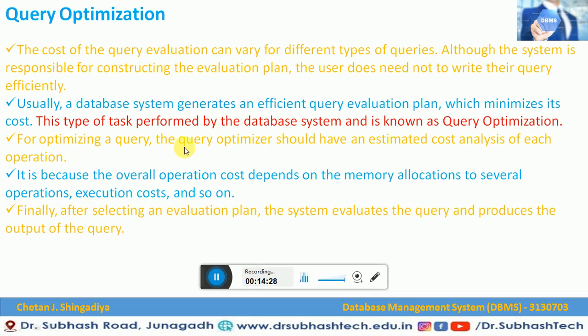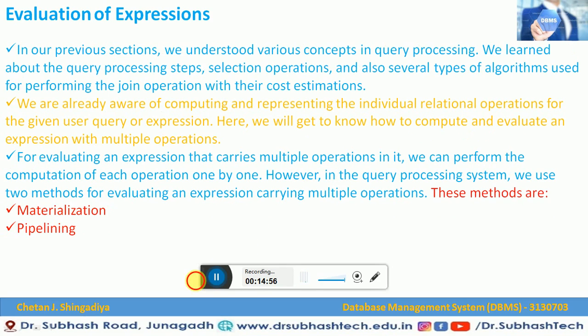For optimizing a query, the query optimizer should have an estimated cost analysis of each operation, because the overall operation cost depends on memory allocation to several operations, execution cost, and so on. Finally, after selecting the evaluation plan, the system evaluates the query and produces the output. So this is a simple understanding of query optimization in query processing.